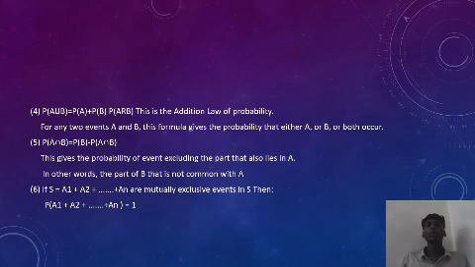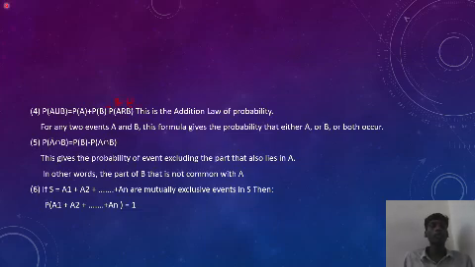The fourth property of the probability is the addition law. For any two events A and B, this formula gives the probability that either A or B or both occur. It means for any two events A and B, the probability that either happens or both is denoted as P of A union B equals P of A plus P of B minus P of A intersection B. This is the addition law of probability.